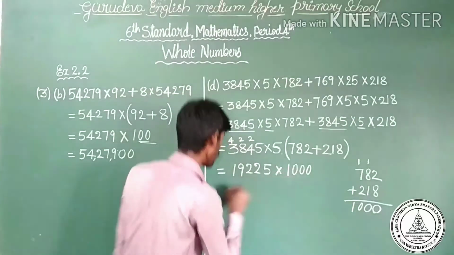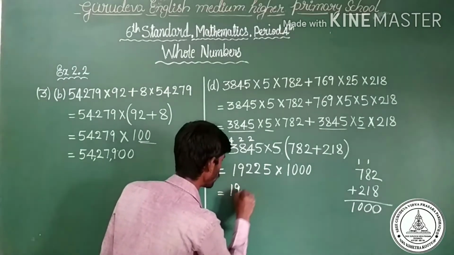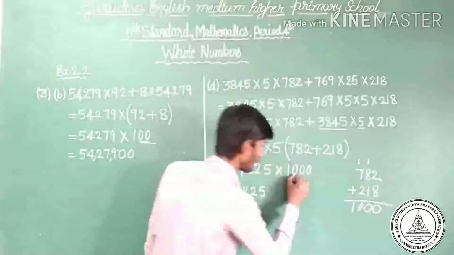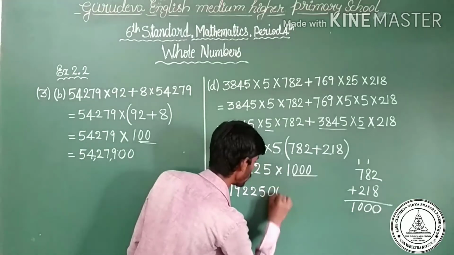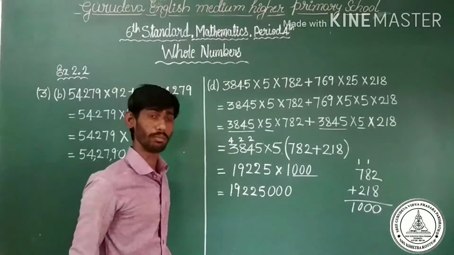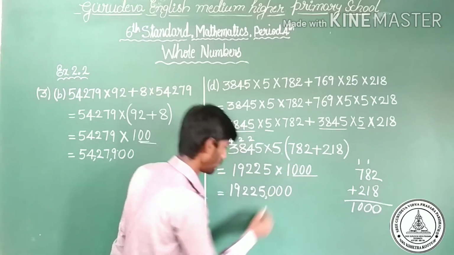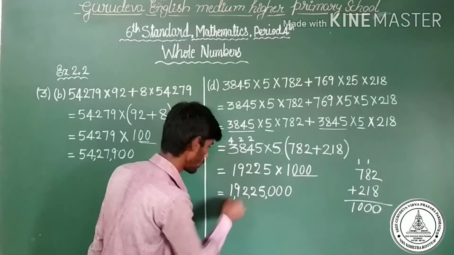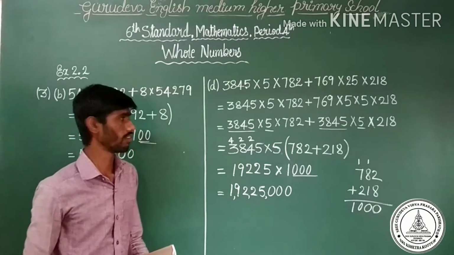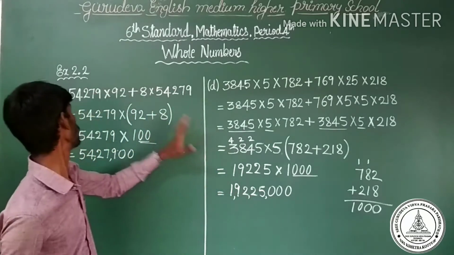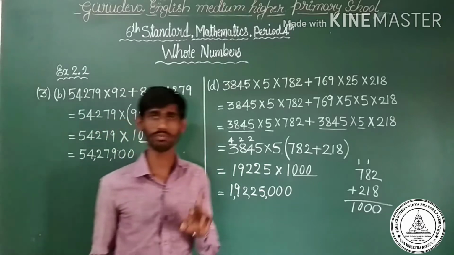19,225 into 1 is 19,225. How many zeros here? There are 3 zeros. Add 3 zeros: 1 zero, 2 zeros, 3 zeros. And put a comma after every 3 digits, one interval, next, next. So finally we have completed the problem. This is D and B. The rest of the two problems are your homework.